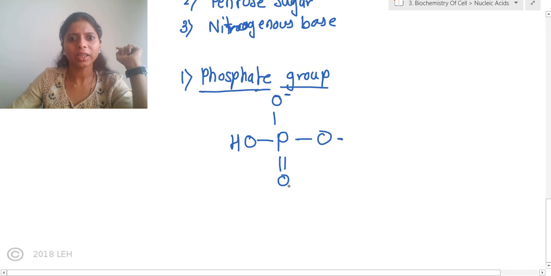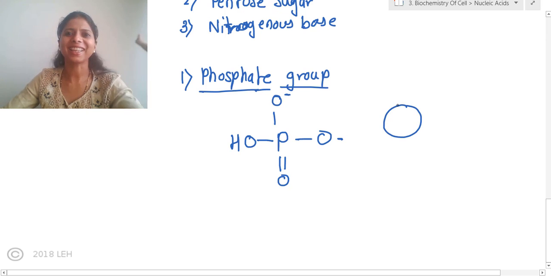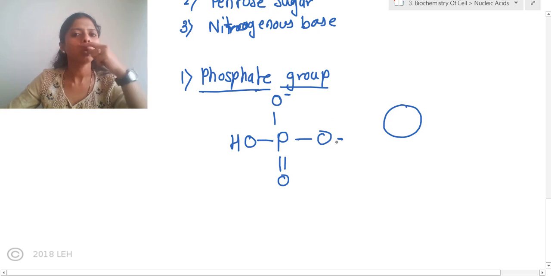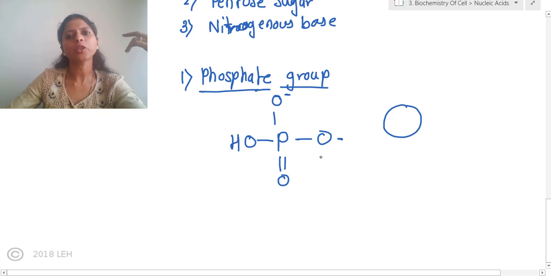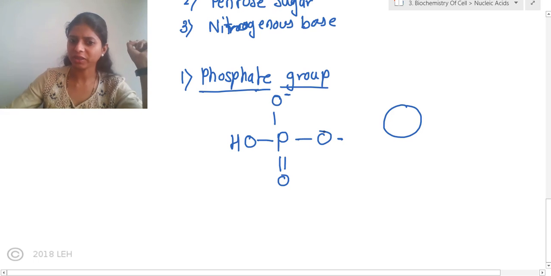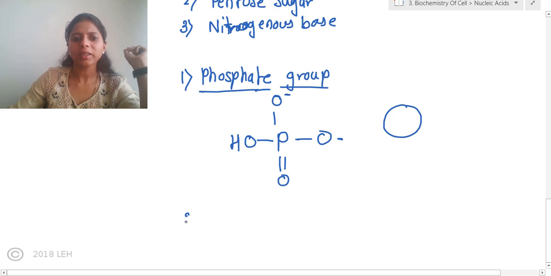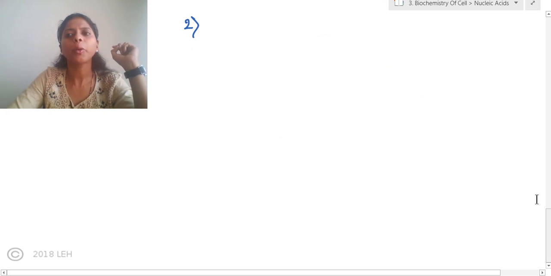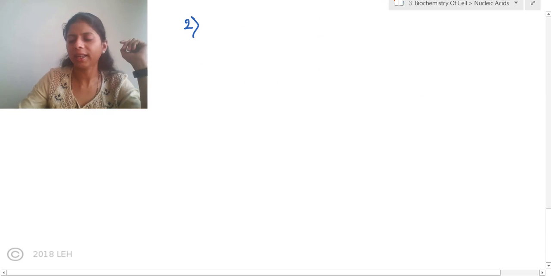Okay, got it clear? So this is about phosphate group, and we just draw it like a circle, one circle. This much is enough for you, and you just need to remember, to every side of phosphorus there is the attachment of oxygen. Okay. So let us go to the next component, which you need to understand in more detail to properly understand DNA and RNA.